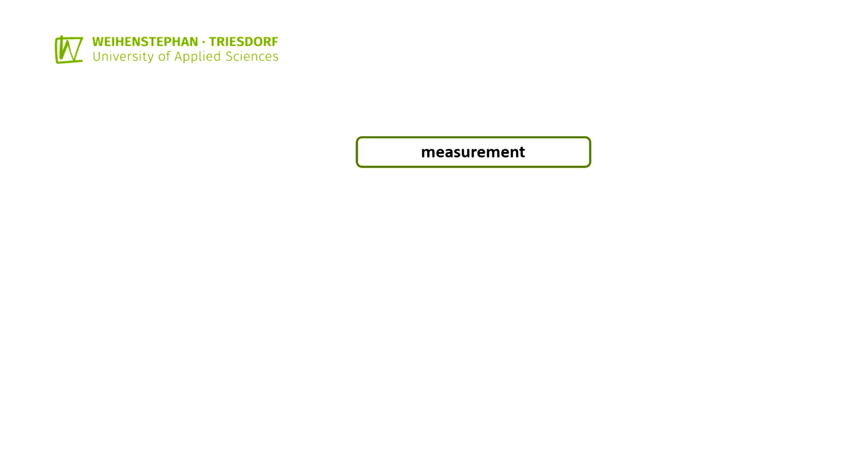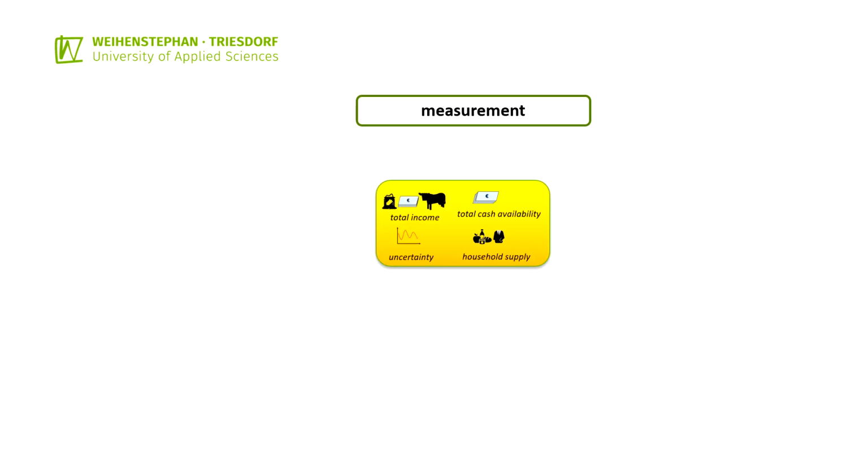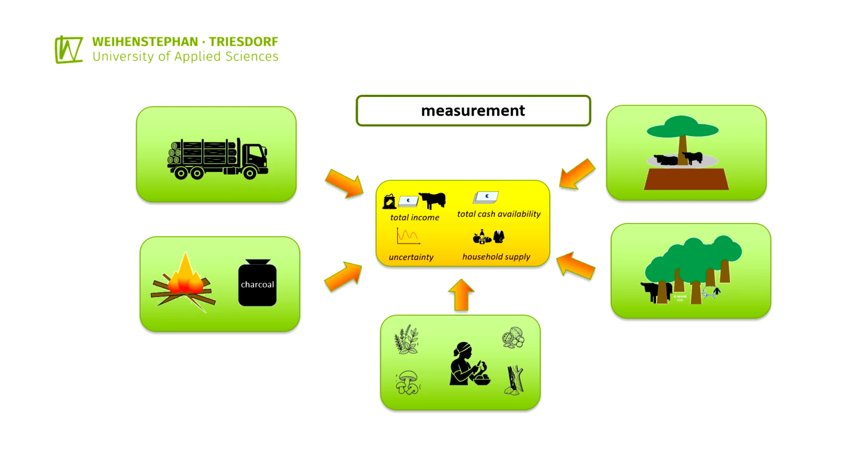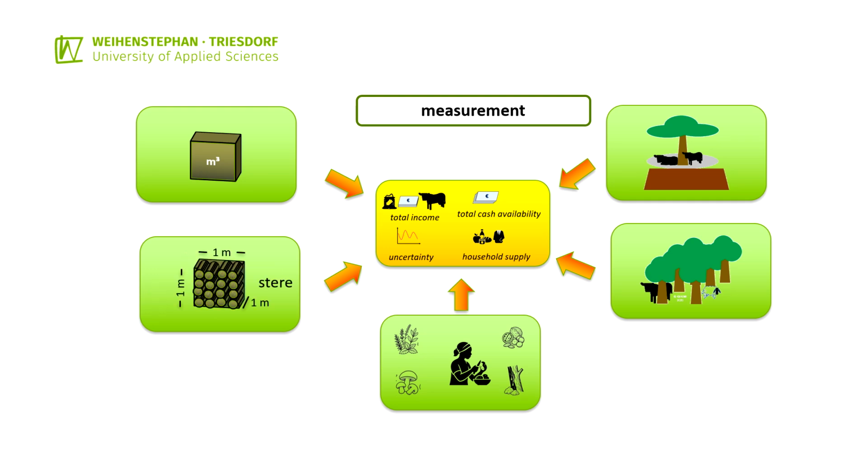The measurement of the contributions of forest areas to the success parameters of a farming system depends on the types of use of the forest resources. Timber is measured in cubic meters. The unit of measurement for logs and branches is the stere. For the measurement of other products produced by trees and forest areas, the usual weight and volume measures are used. International standards are, for example, kilograms or cubic meters. However, farming systems often use local units of measurement, which can only be roughly converted into international standard units.